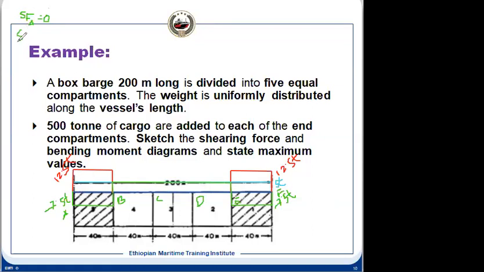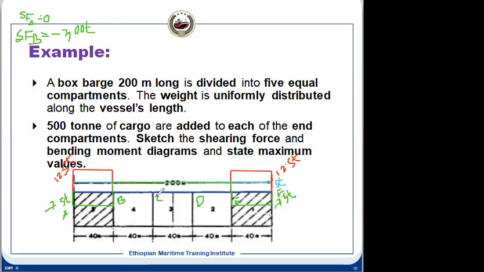And SFB, we always calculate separately first and then plot. SFB will be minus 7.5 multiplied by 40 meters, so the shearing force at B will be minus 300 tons.